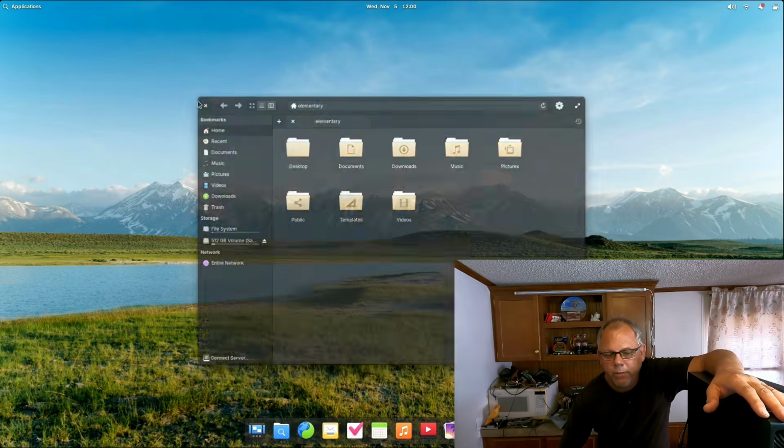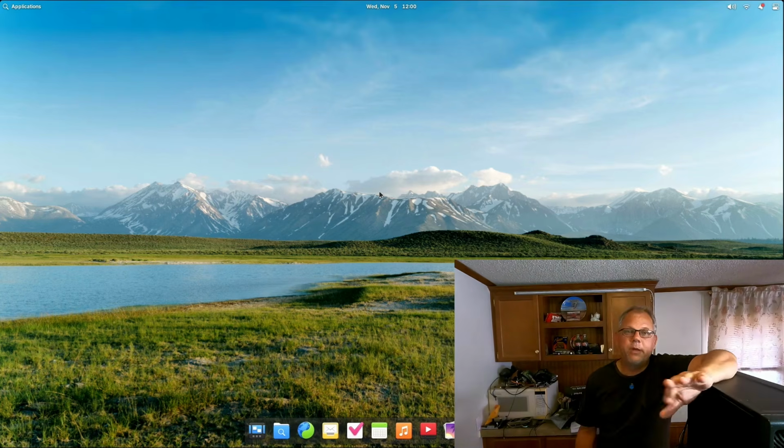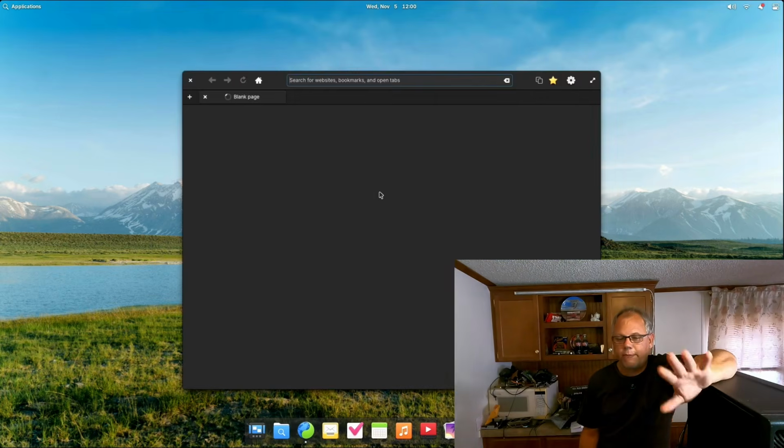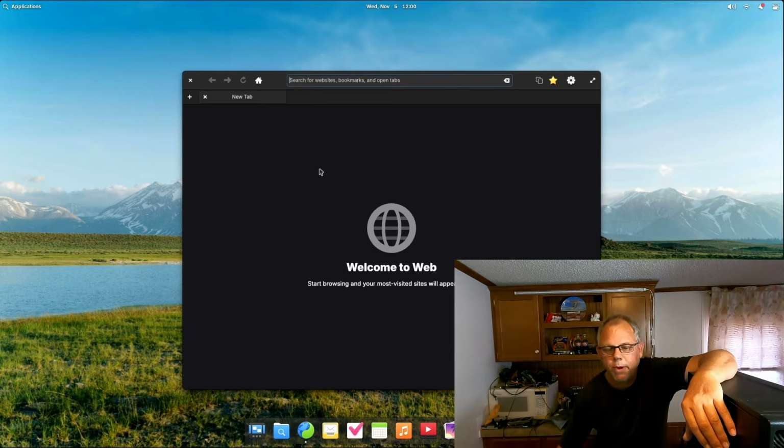We're going to move on from that, and you're going to see that we have Mozilla Firefox more than likely here. We're going to find out because we're going to click to open it. Things are going to go a little slower on my end because I'm not fully installed, right? So welcome to the web. Start browsing. This does look like it's based off of Firefox. And go to home screen. Is that going to show that?